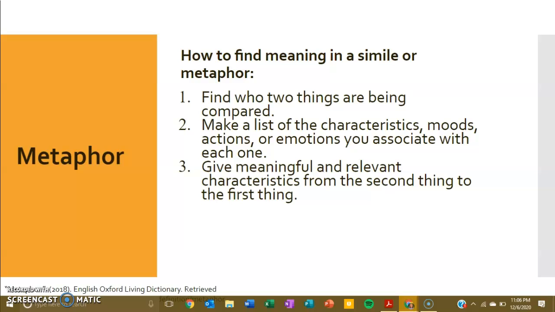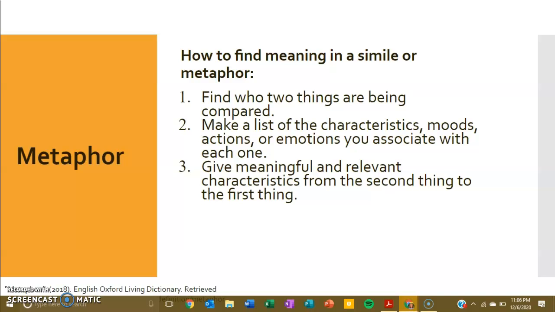Let's talk about metaphor here. So when you are looking for either a simile or a metaphor, you need to be able to find meaning in it. So maybe you know that a metaphor is a comparison and that a simile is a comparison using like or as, but maybe you feel like you can't really get to the bottom of what the author's saying.